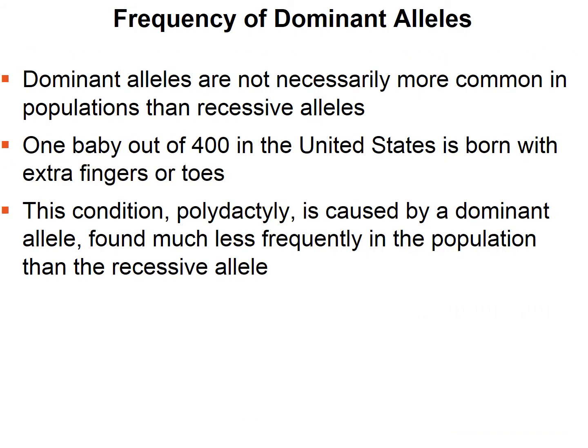Now, dominant alleles are not necessarily more common in populations than recessive alleles. One baby out of 400 in the United States is born with extra fingers or toes. This condition is called polydactyly, and it's caused by a dominant allele, but it's found much less frequently in the population than the recessive allele.